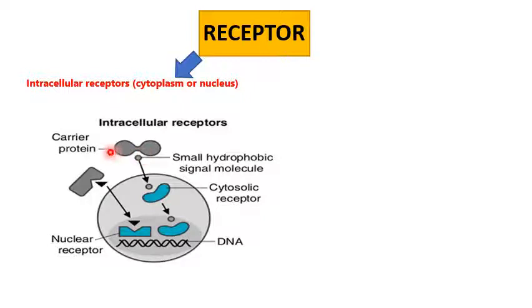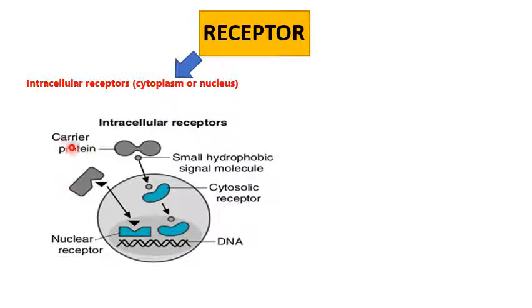The carrier protein which is accepted by these receptors enters into the cytoplasm of the cell. Here you can see a receptor which binds this protein, and it binds and the further process is carried out.